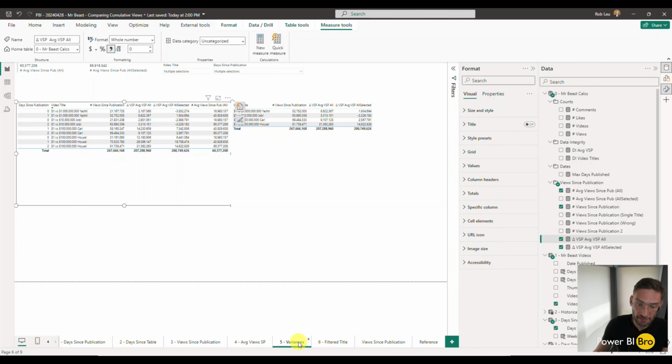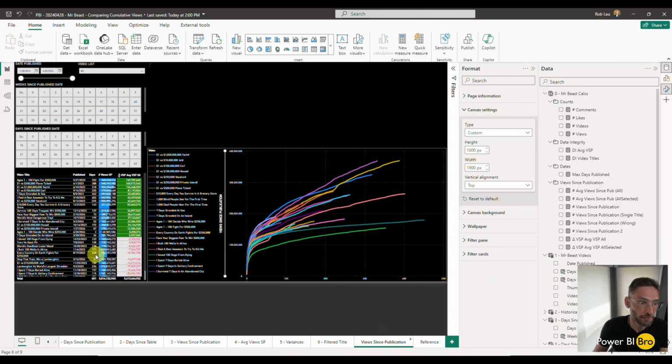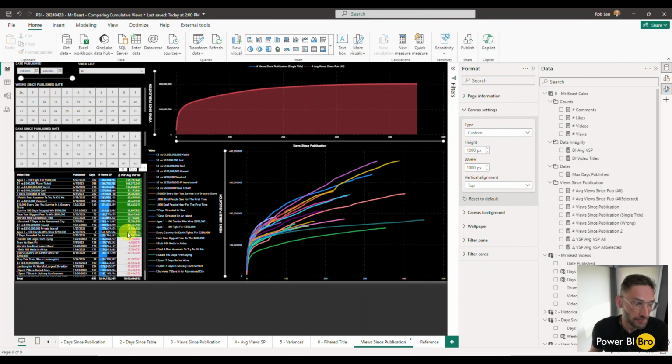What's helpful for the variances is that if we look at the views since publication, we're getting these deltas now. So this is saying Ages 1 through 100 Fight for $500,000 has been published for 332 days. It has a total of 348 million views since publication, and this is above the average for the time that it's at. For the time that it's at is what's clutch.